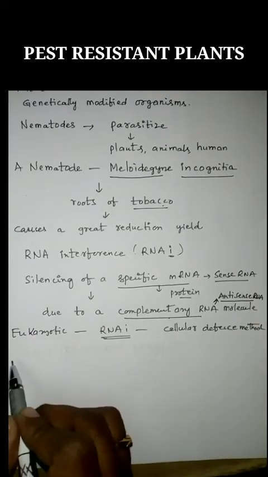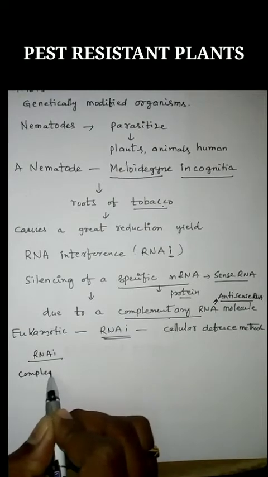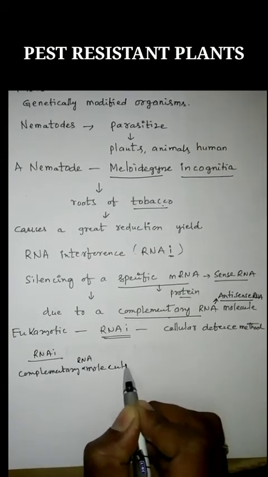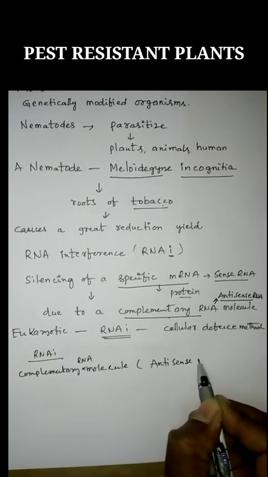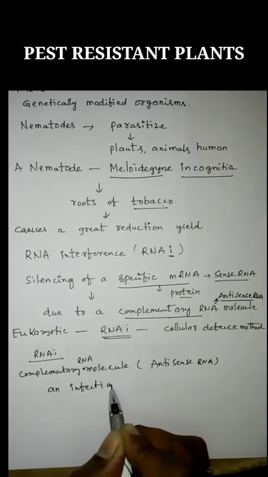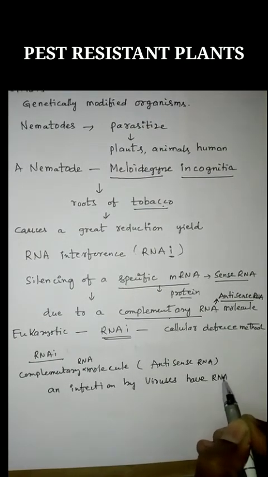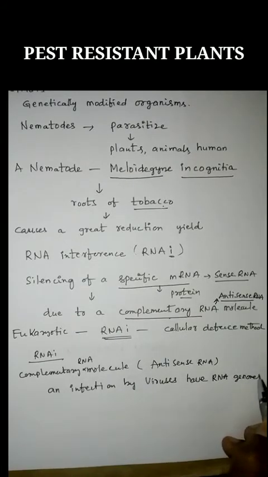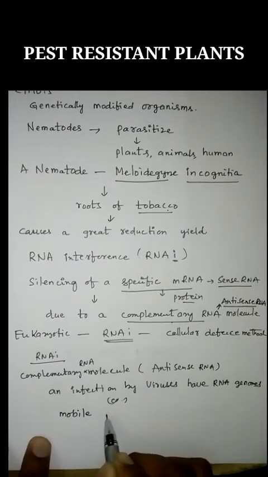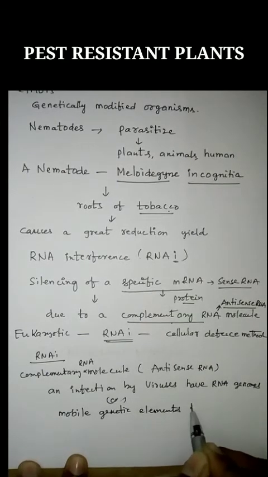In RNAi, the complementary RNA molecule, which means antisense RNA, could be from an infection by viruses having RNA genomes, or from mobile genetic elements, which are also called transposons.